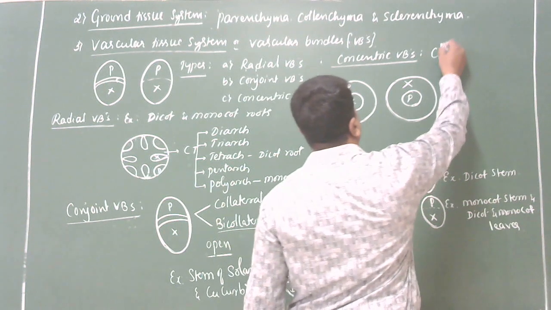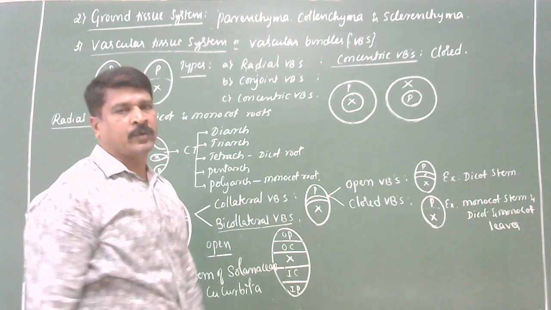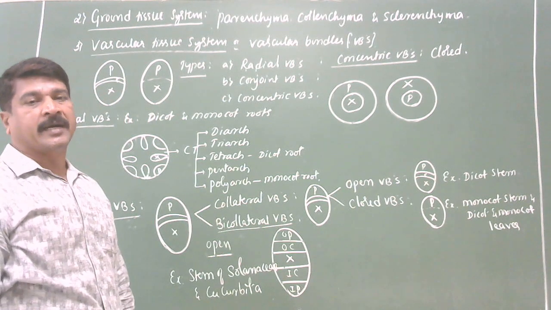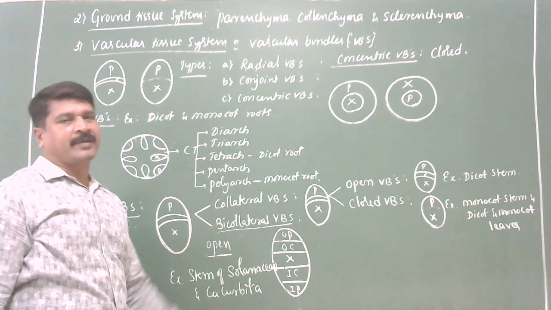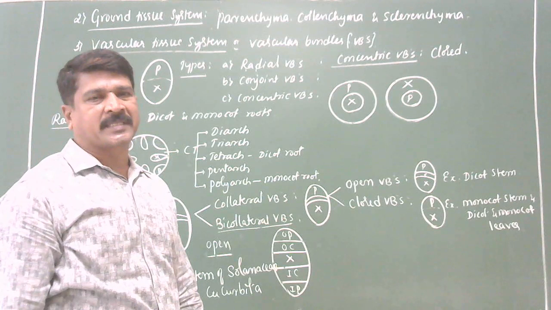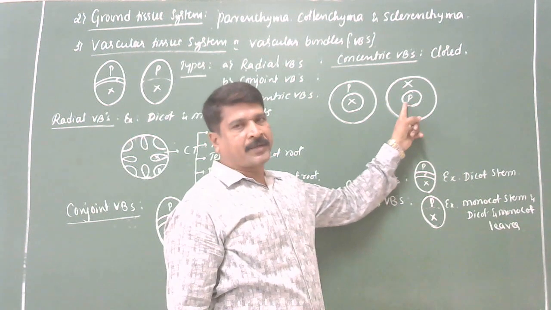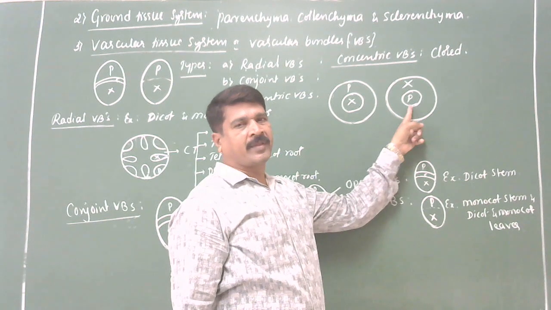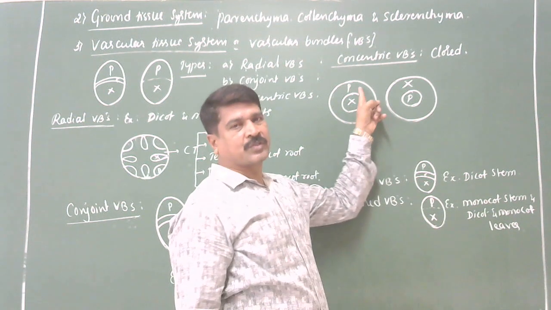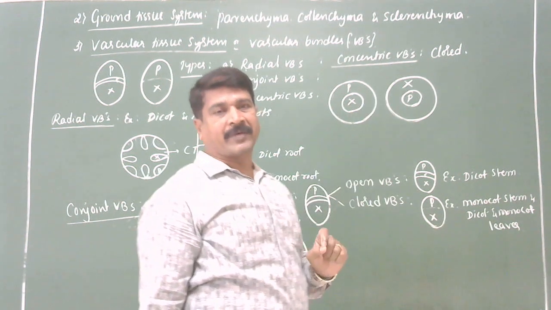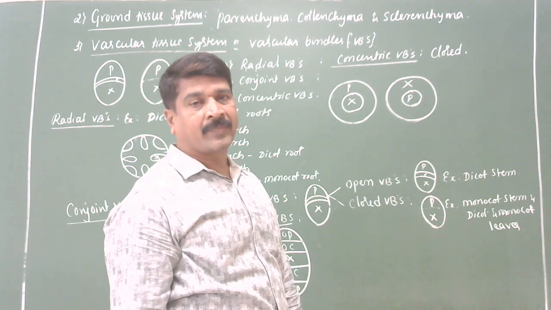Concentric vascular bundles are always closed. That means cambium is always absent. Bicollateral always open. Concentric always closed because cambium is always absent. Following what I am telling you. Look at the board. When one vascular tissue, either xylem or phloem, lies in the center and is surrounded by another vascular tissue, then it is called concentric vascular bundles. Always closed because cambium always absent.